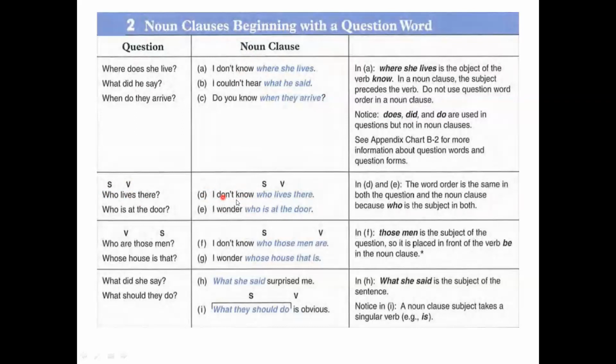We have some structure that includes the auxiliary plus the main verb, know. And who is another subject, but it is the subject of the noun clause. It is not the main subject of the sentence. It is the subject of the noun clause. And lives is also a verb of what? The noun clause.